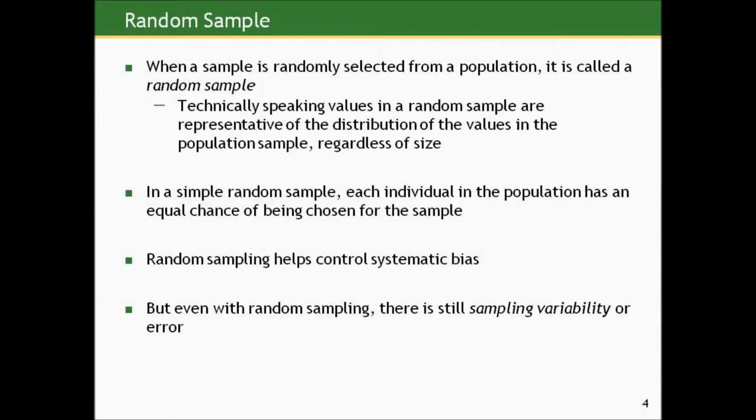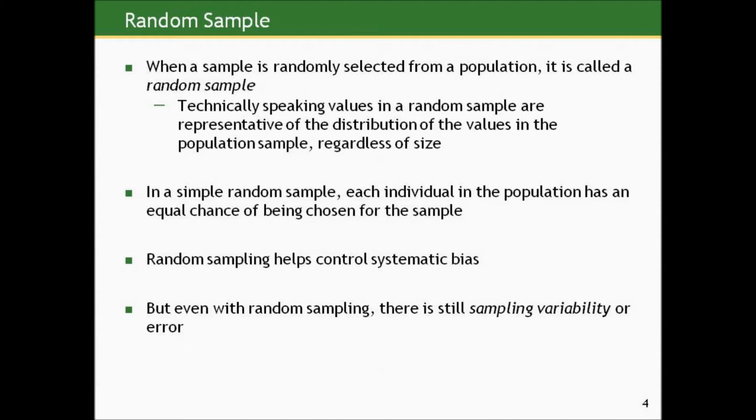When a sample is randomly selected from a population, it is called a random sample. And that may sound tautological, but definitively, by random sampling, we mean in a simple random sample, for example, each individual in the population has an equal chance of being chosen for the sample. So technically speaking, the values in a random sample are representative of the distribution of the values in the population, regardless of the size of our samples, but they are an imperfect subset. Random sampling helps control systematic bias, selection bias, that sort of bias.